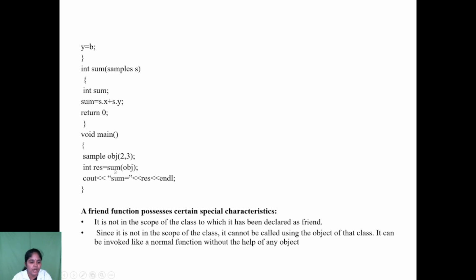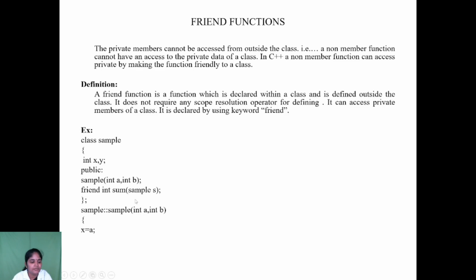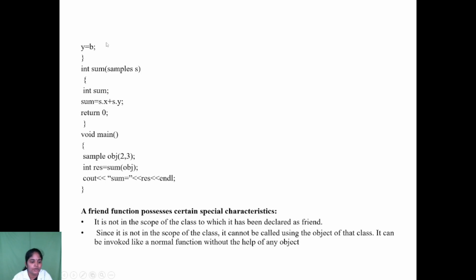Next we are calling the friend function. How to invoke a friend function? It's a normal function call. So we are calling the friend function sum, passing the argument, that is the object. Now the object variable obj contains the values x equal to 2 and y equal to 3. Likewise I am passing the argument. From this point it pushes the arguments to this, so the object's value is copied into the dummy object variable s.